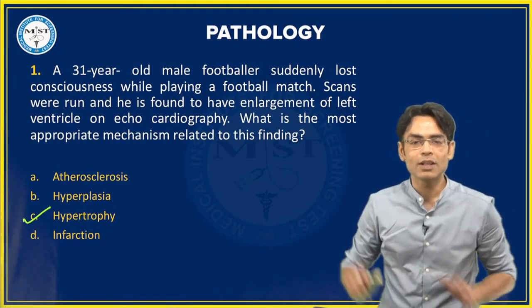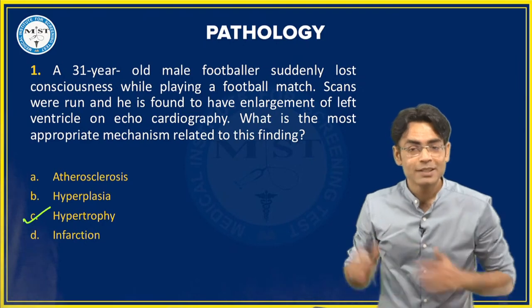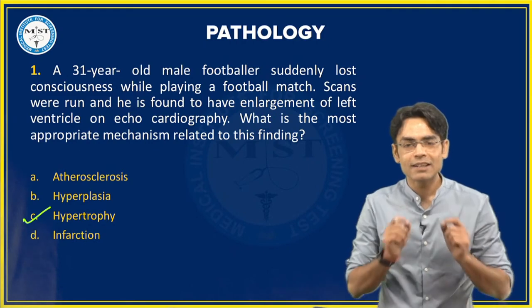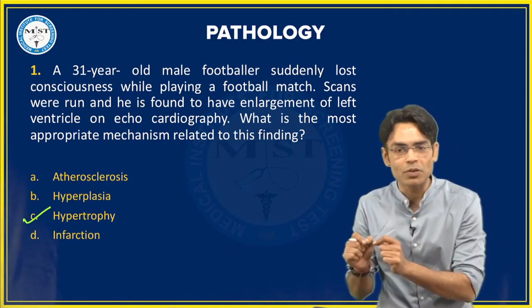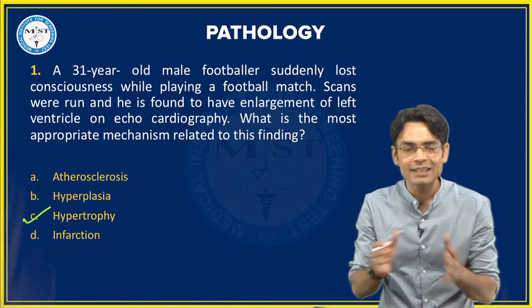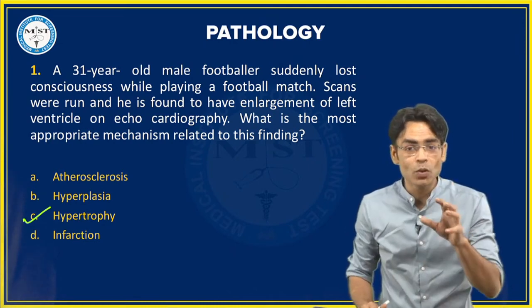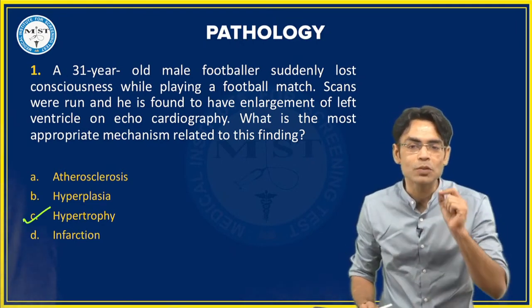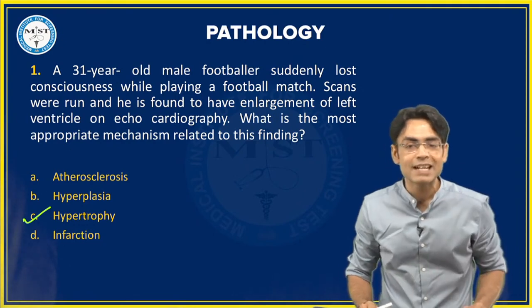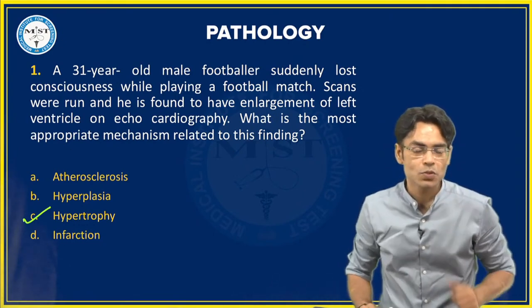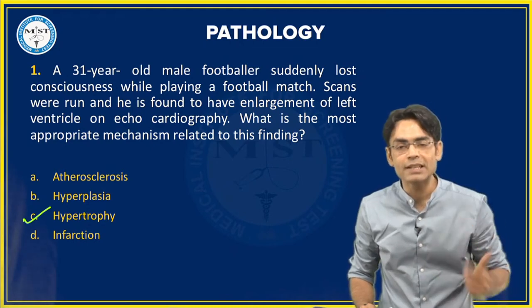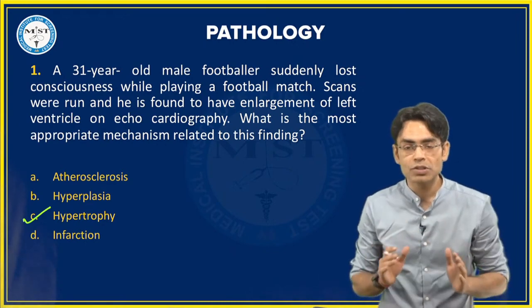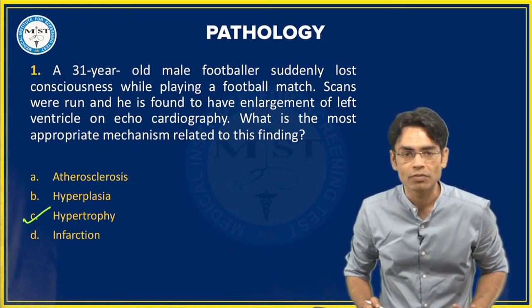They're asking about, see, we are having clinical questions with all the clinical history. But what they're asking here is just a simple thing: left ventricular hypertrophy, the cardiac size is increasing, what is the reason behind it? We know that if the size of the heart is increasing, the mechanism is always hypertrophy, because cardiac myocytes are non-dividing cells. So if anything is happening in the brain, the heart, or for that matter your skeletal muscles, the only process by which the size increases is hypertrophy.